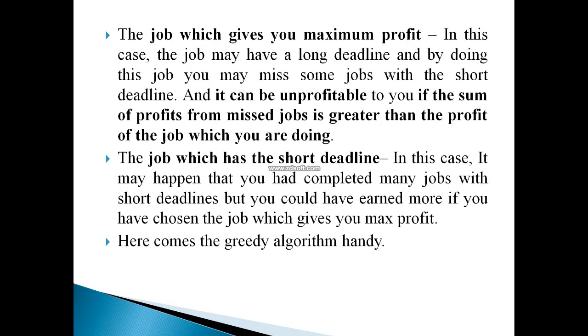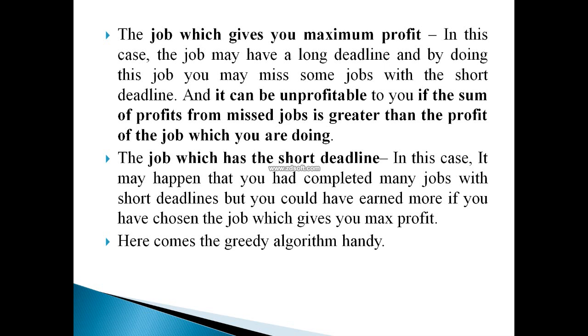We have two concepts: the job which gives the maximum profit, or the job which has the shortest deadline. If you go with the maximum profit, maybe there is a possibility that you leave the jobs giving minimum profit, but at the end of the day the jobs that you left unexecuted give, in total, much more profit than the jobs you chose to execute.